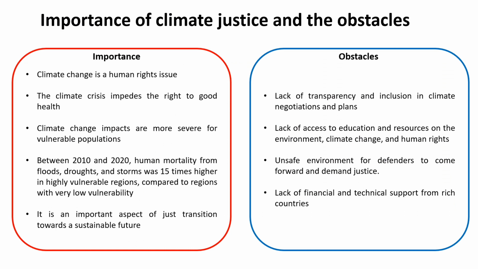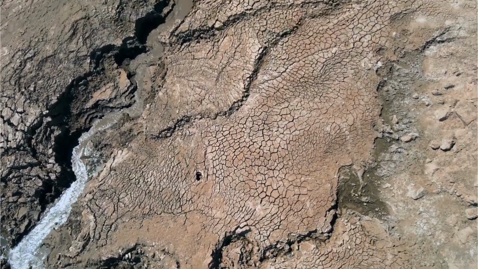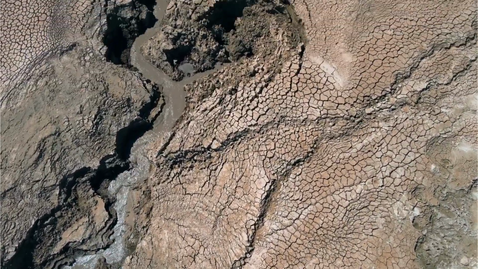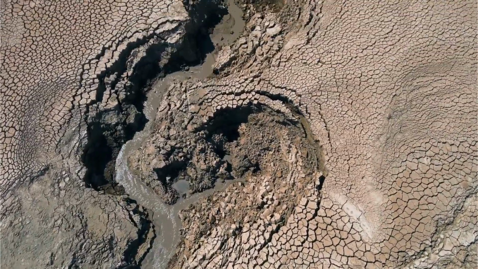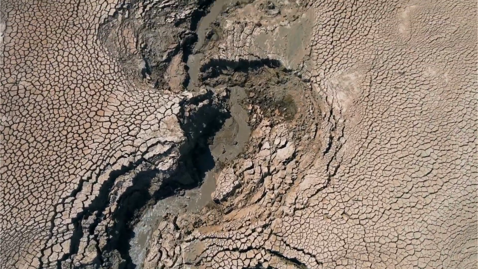So now let's discuss the importance of climate justice and the obstacles it is facing. Let's start first with the importance of climate justice. Climate change is a human rights issue. All people should have the agency to live their life with dignity. However, the climate crisis is causing loss of lives, livelihoods, language, and culture, putting many at risk of food and water shortages and triggering displacement and conflicts.